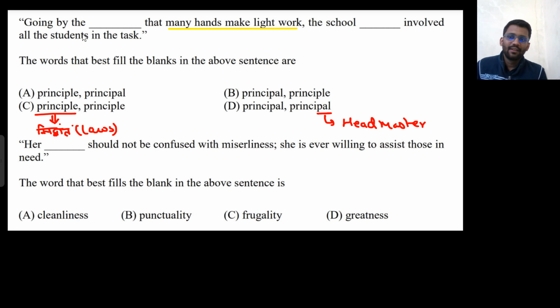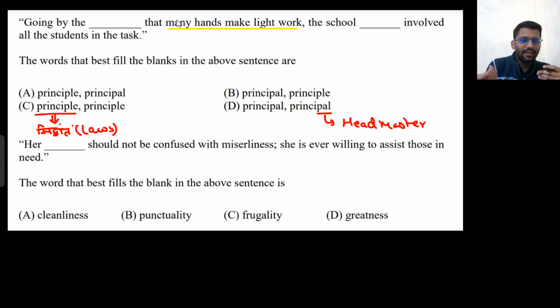And in the first one, going by the principle, siddhant or law, that many hands make light work. If you are working together, the work will be less. So yeah, that's the thing. So first is a law. We shouldn't say law, just a synonym I am trying to bring. It's like a moral law, you can say it is a moral law.